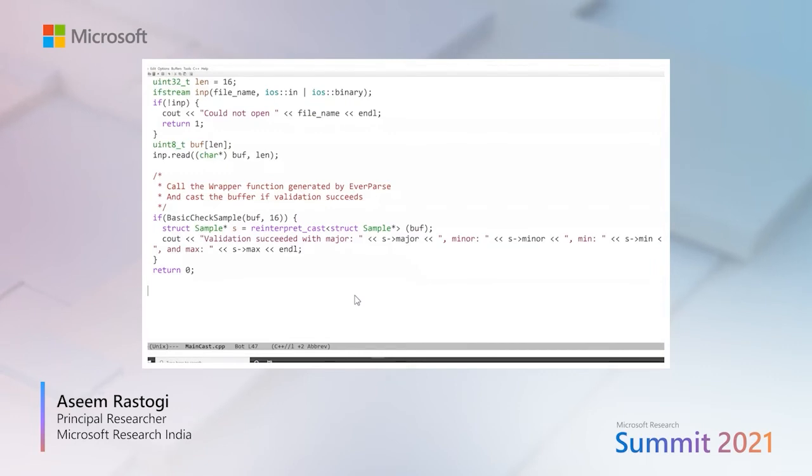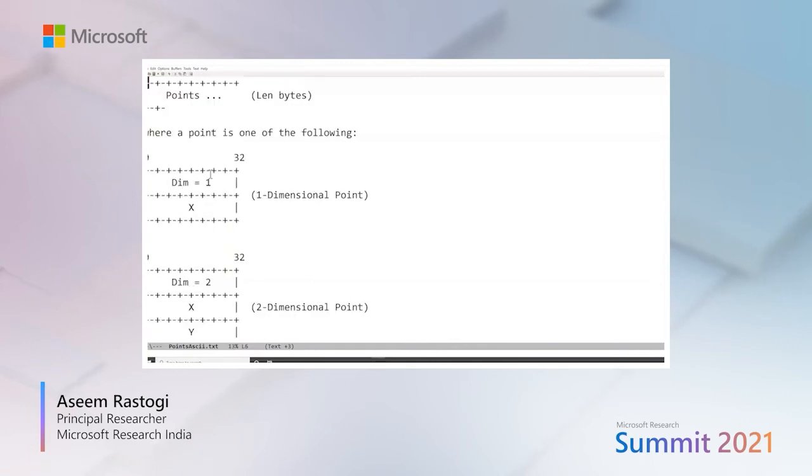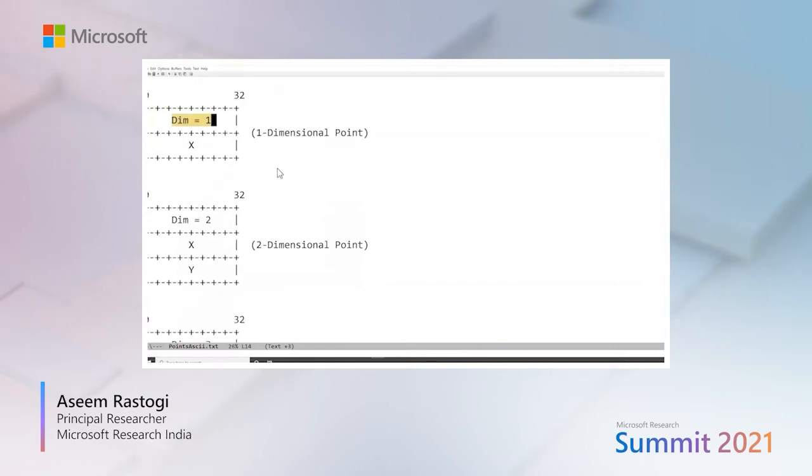So with this basic example aside, let's now move on to do something interesting. That is variable length arrays and tagged unions. So suppose the format that I want to specify and parse now is as follows. The message that I want to write starts with a length value, uint32, and it's followed by an array of points, and the total length of the array is len bytes, where len is the first field of the structure. Now every point itself starts with a dimension field that's also a uint32, and the rest of the point structure depends on what the dimension value is.